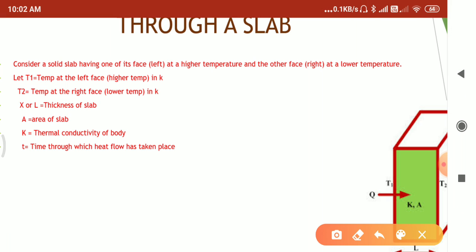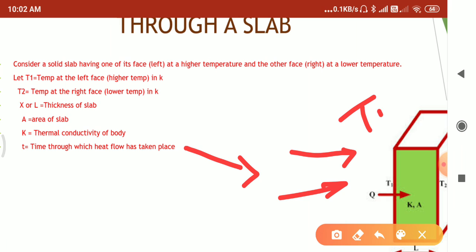Now consider heat flowing from left to right through this wall. T1 is at high temperature and T2 is at low temperature. As heat flows from left to right, the heat transfer will gradually decrease depending on the thermal conductivity of the material. How can we write that?